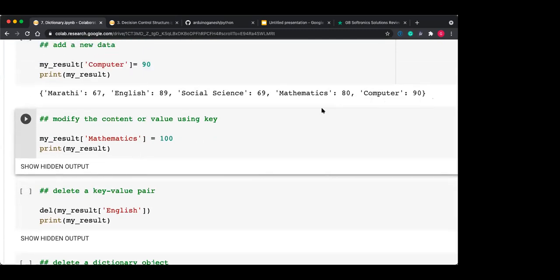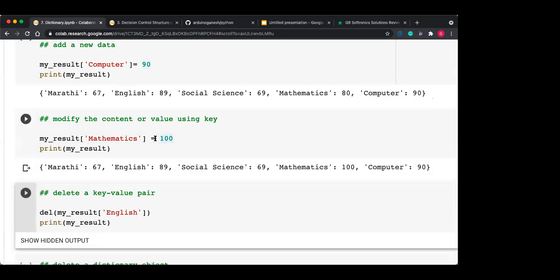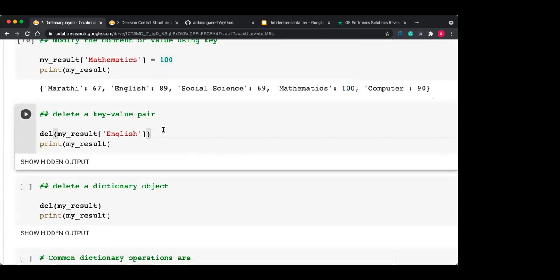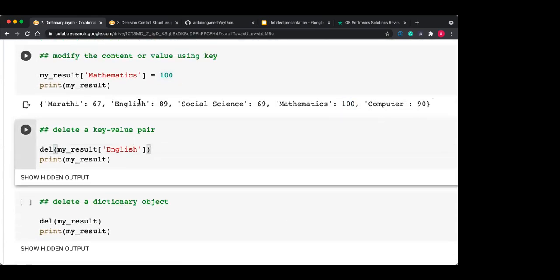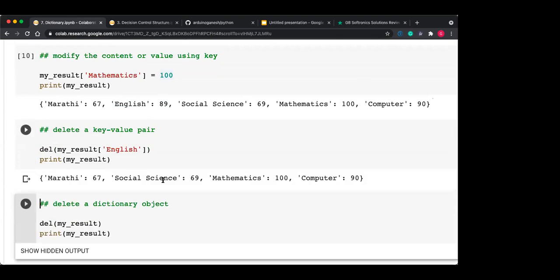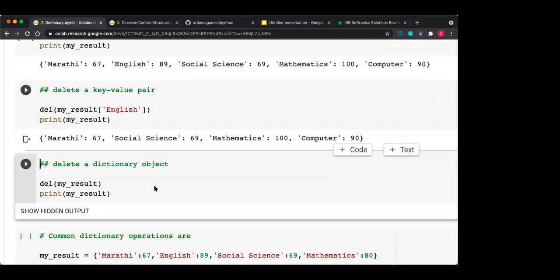You can modify the content also. So mathematics, first it is 80. You can modify it by using its key. So now my mathematics marks becomes 100. You can edit the value by key. You can delete the key value pair also. Suppose I want to delete this English marks. You can delete by using del my_result of English. So using the key, I can delete my value also.